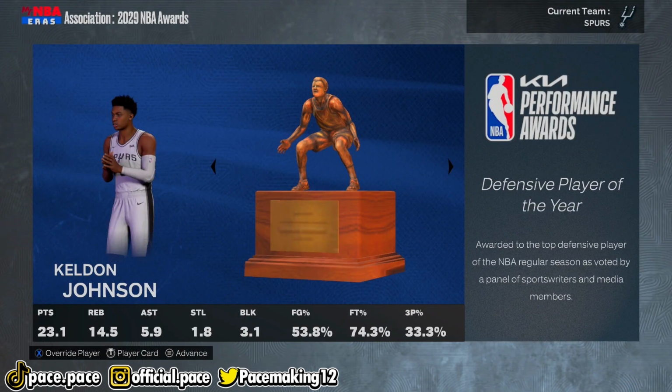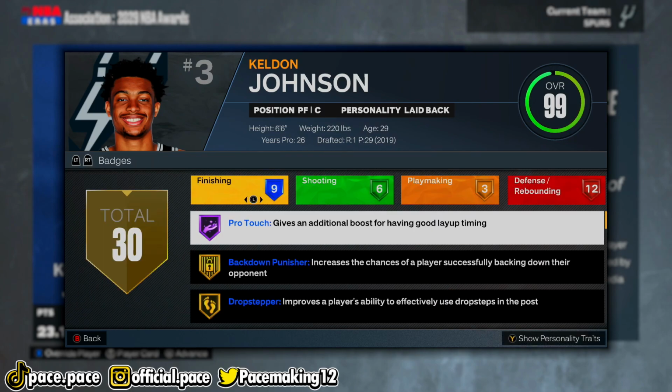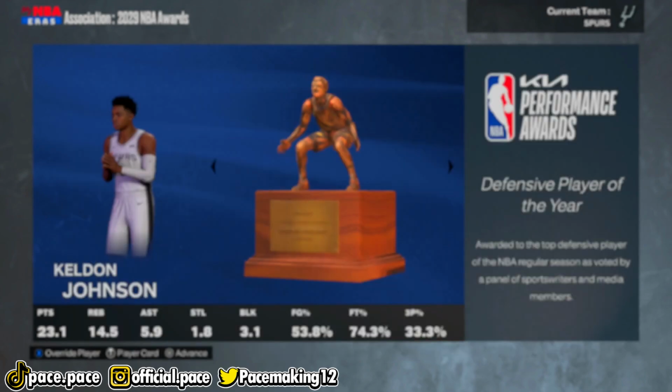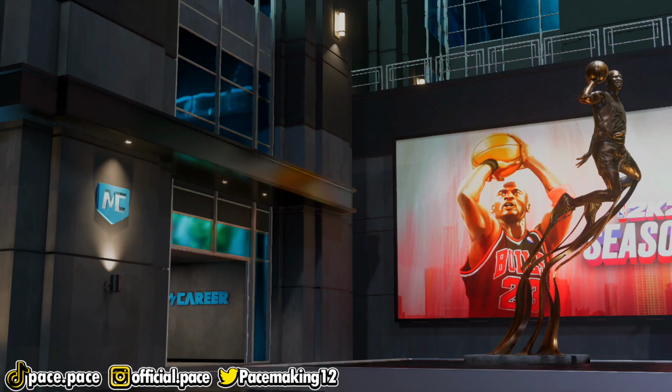Keldon Johnson won another DPOY. I'm pretty sure that's his 6th. My prediction might not be entirely correct because I only thought he was going to win 7, but it looks like he's going to win like 30.